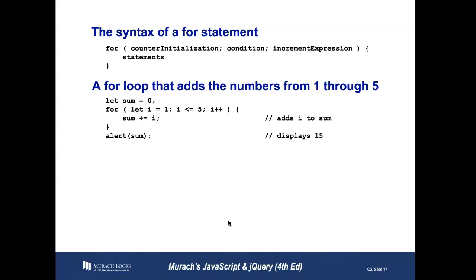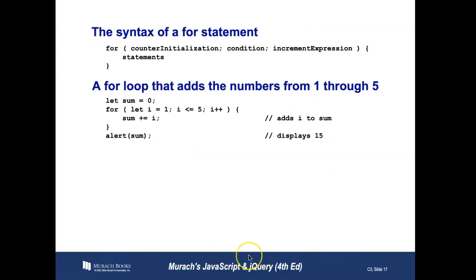On the third turn, it's 3 plus 3, which is 6. On the fourth turn, it's 6 plus 4, which is 10. On the fifth turn, I is finally equal to 5, and 10 plus 5 equals 15. So you would display that as 15. It's recommended when you see these small constructs that you type them and test them. You can even type them inside the JavaScript console, the developer tools on Chrome, and you can see the results.